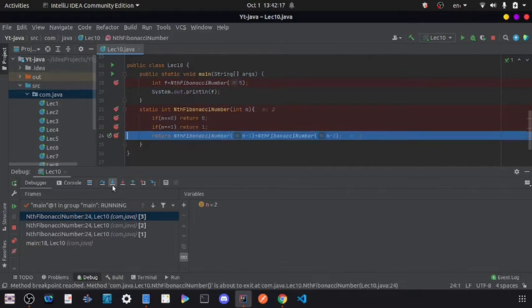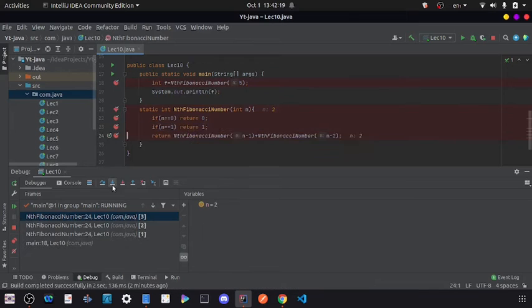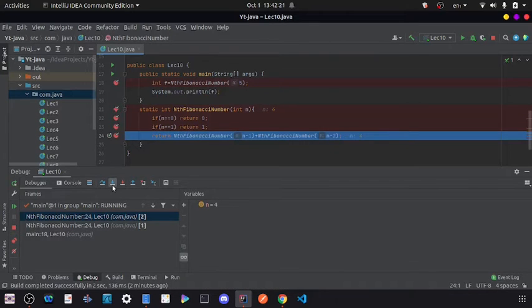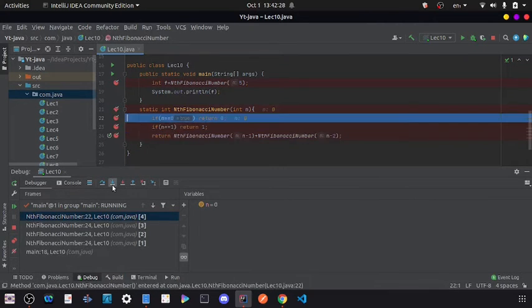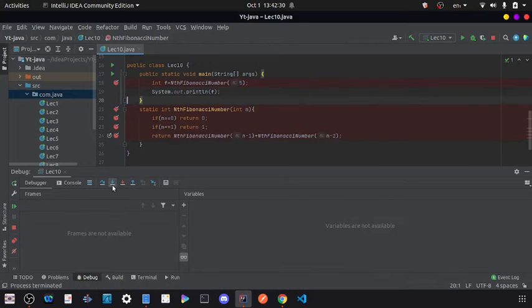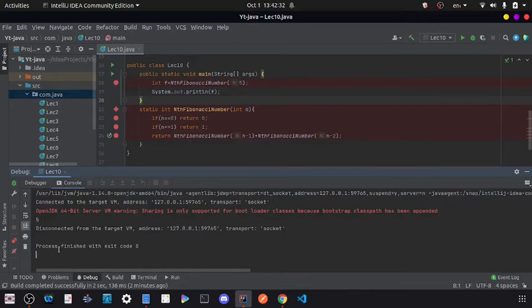Then, in the same process all the functions will be called, and at the end we get that f of n equal to 5. It is a very long process. Let me just run, and in the output we get 5. So I hope you can understand what recursion is.